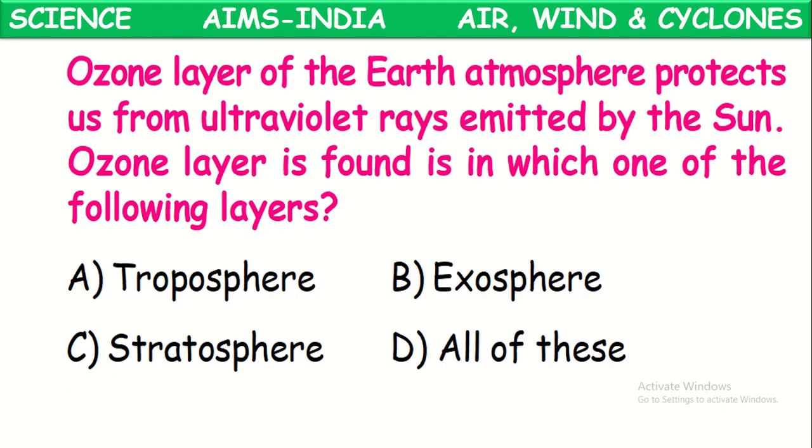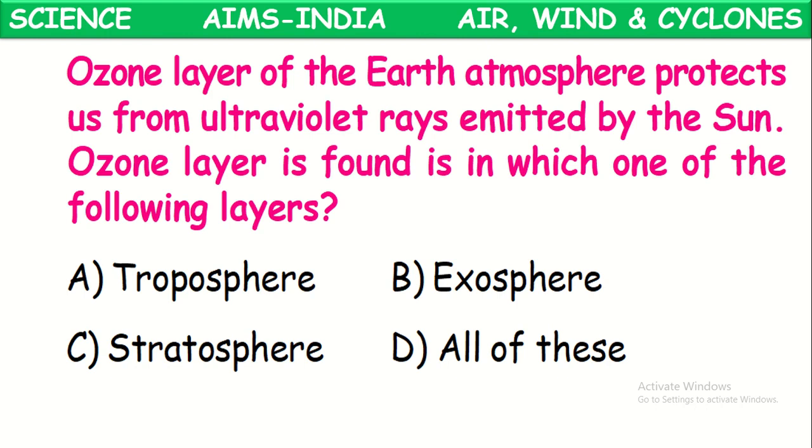Next, the ozone layer of the earth's atmosphere protects us from the harmful ultraviolet rays emitted by the sun. Now this ozone layer is found in which one of the following layers of the atmosphere? We know the atmosphere is segregated into five regions. One of them is the troposphere, where we are living.